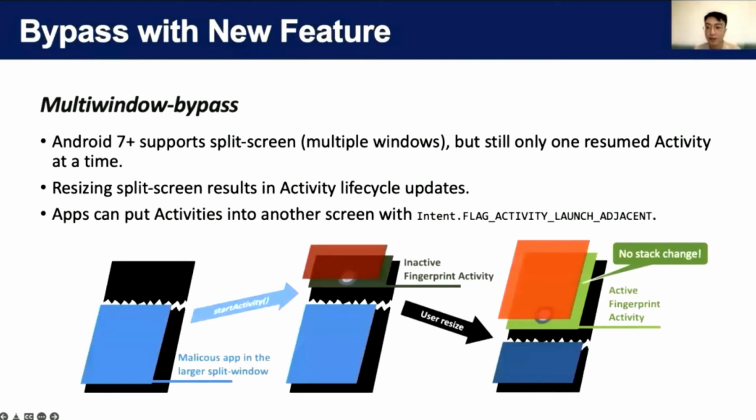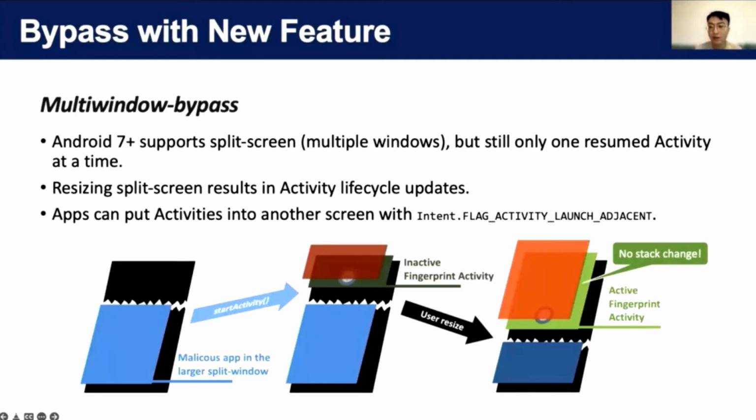Another bypass is called the multi-window bypass. Since Android 7, users can split the screen into two separate windows, but still, only one activity can be in the resumed state at any given time, according to Android's activity management model. The window which the user is interacting with is active. The other one is considered inactive, and all activities inside will be stopped.